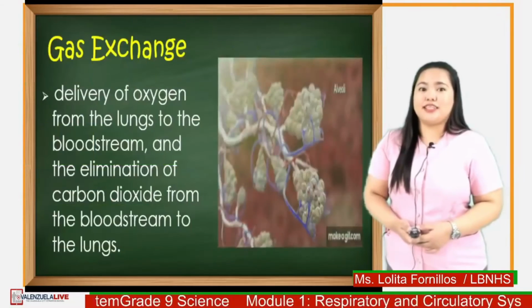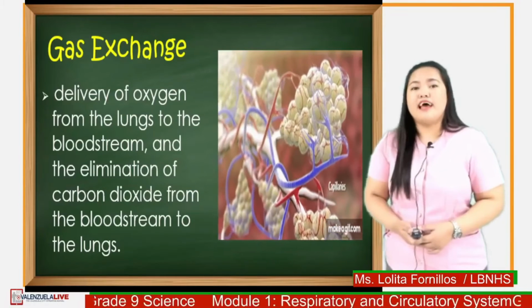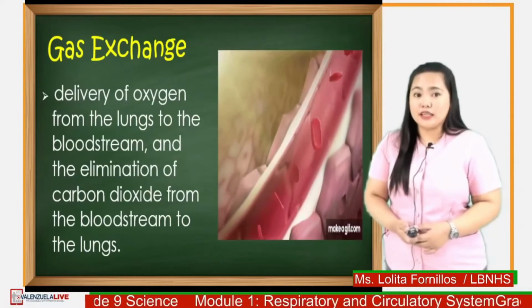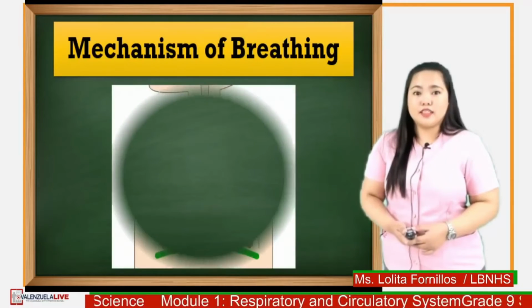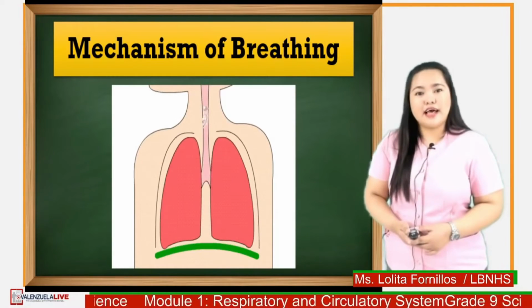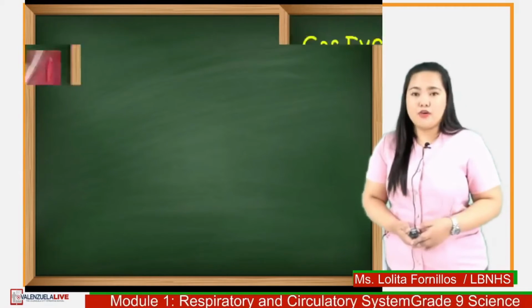Gas exchange is the delivery of oxygen from the lungs to the bloodstream and the elimination of carbon dioxide from the bloodstream to the lungs. It occurs in the lungs between the alveoli and a network of tiny blood vessels called capillaries, which are in the walls of the alveoli.